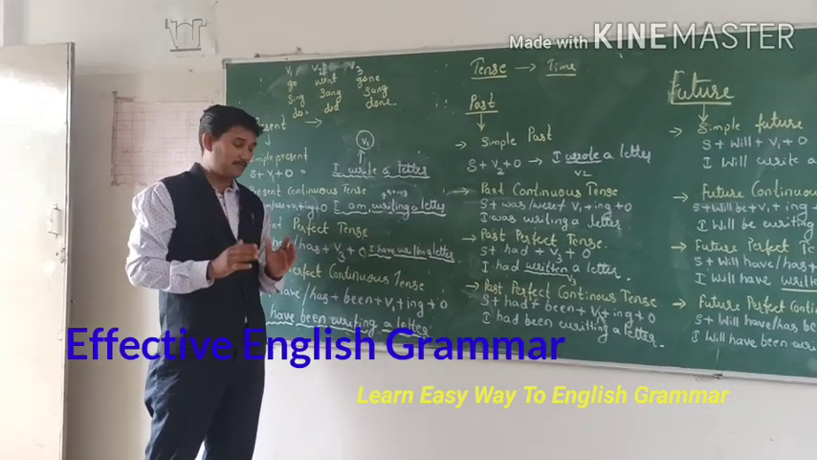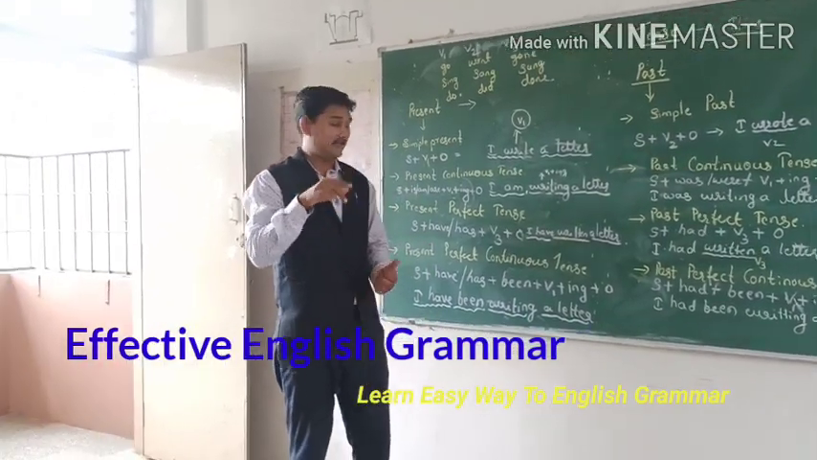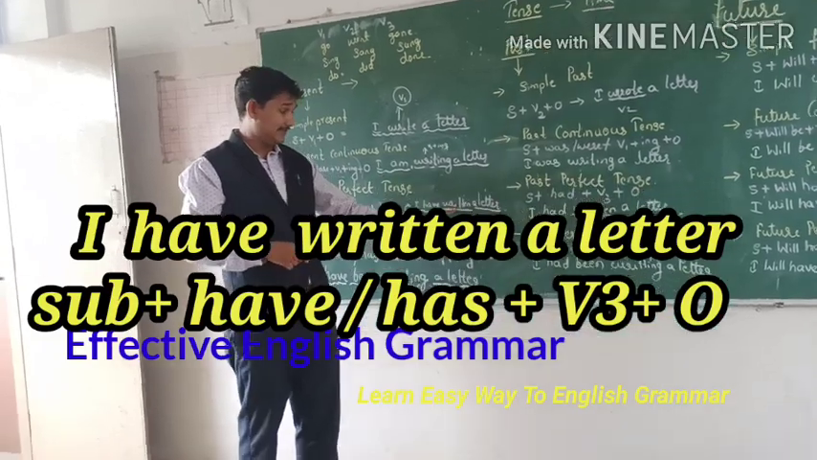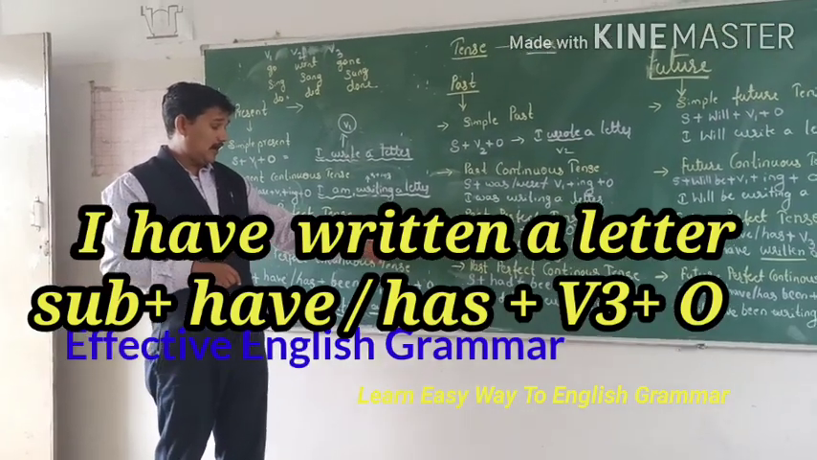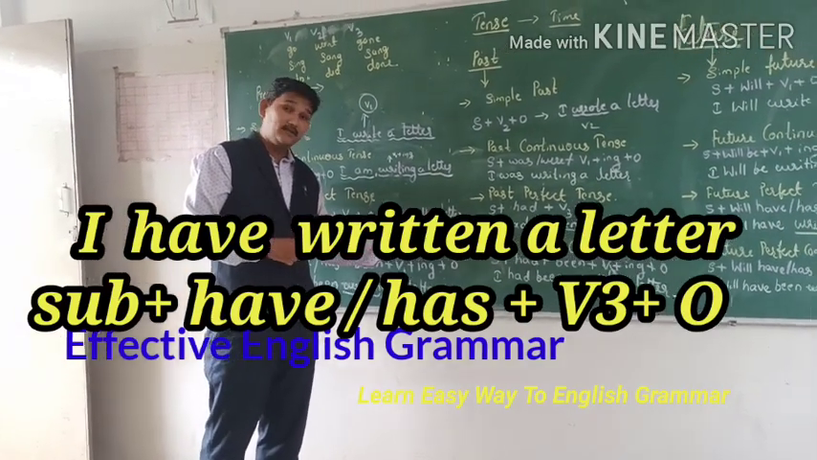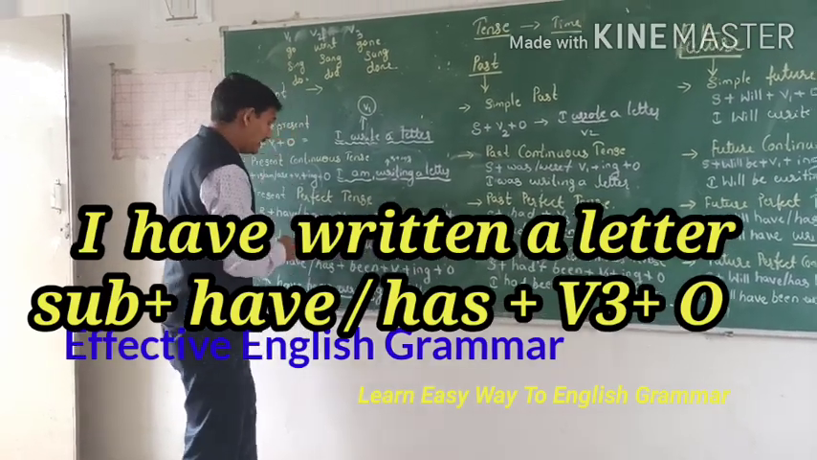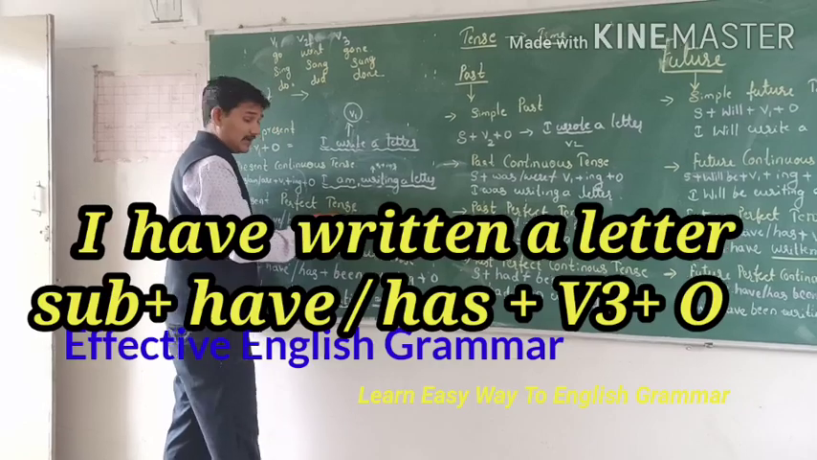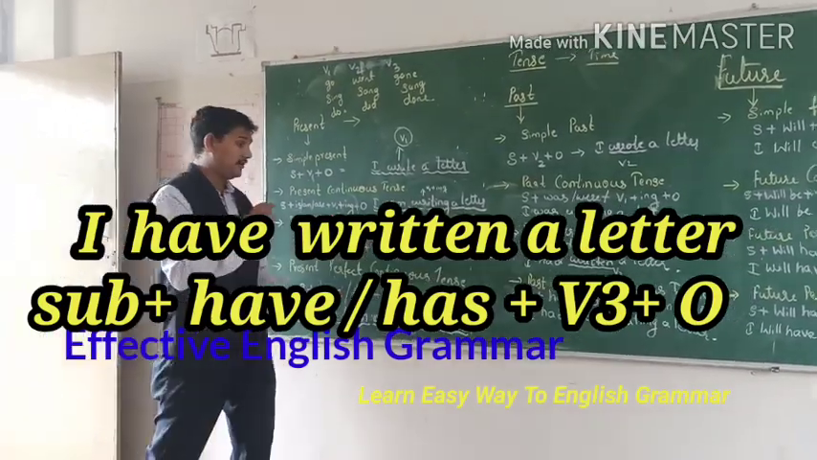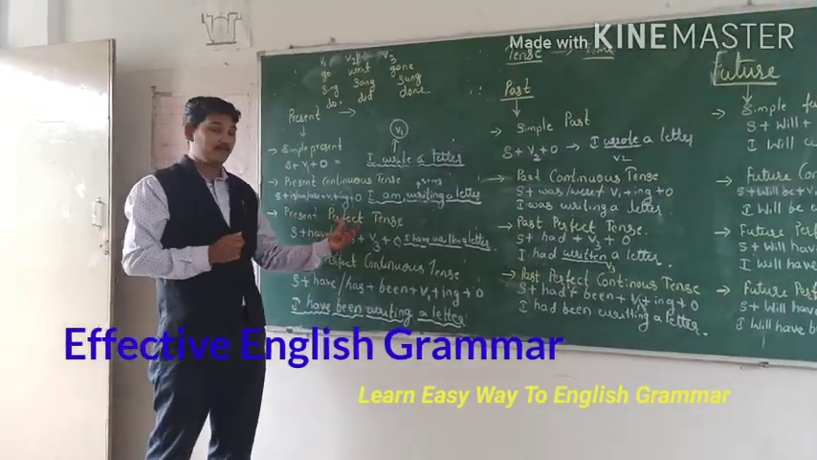Here I give an example. I have written a letter. So here is the have. After the I, I did not write write here. Why? I wrote written because I have written already. The letter is written. I have written a letter. That work is already done in the present. That's what we call present perfect tense.